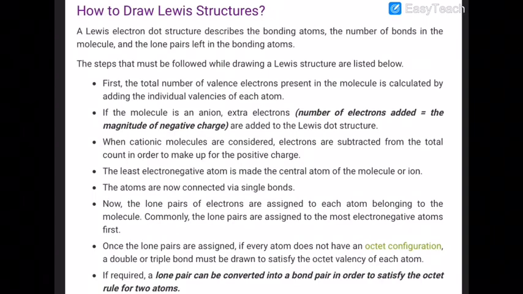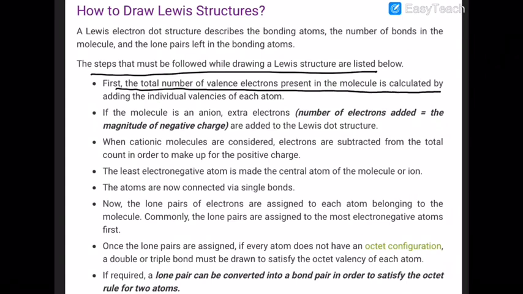Now, how to draw the Lewis structure, as stated by Lewis? What are the steps that must be followed? First, the total number of valence electrons present in the molecule is calculated by adding the individual valency of each atom. Now, you want to represent the Lewis structure of a compound. Then what should happen? The total number of valence electrons of all the atoms must be calculated.